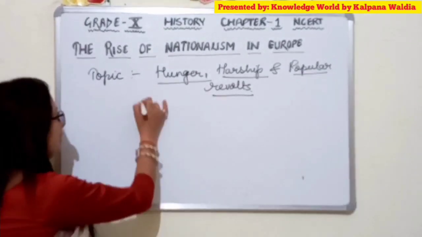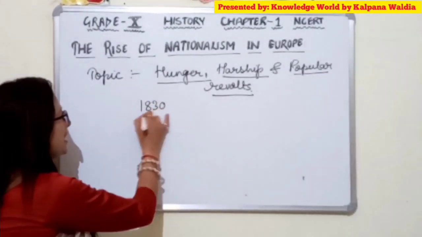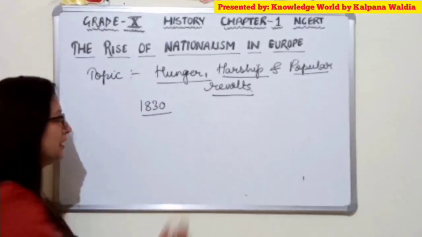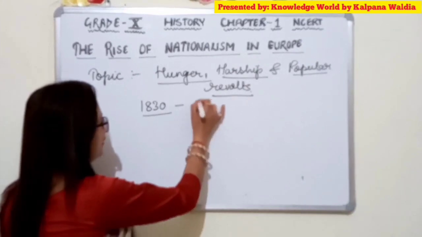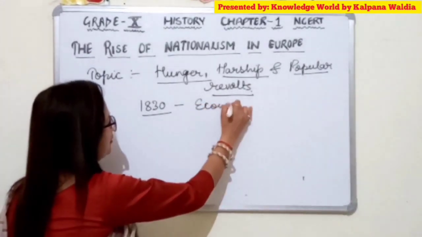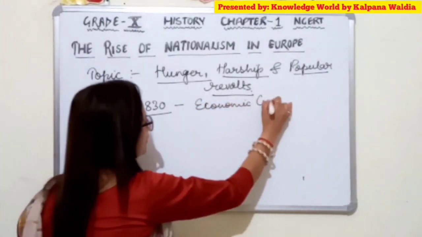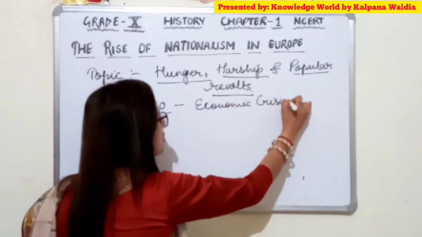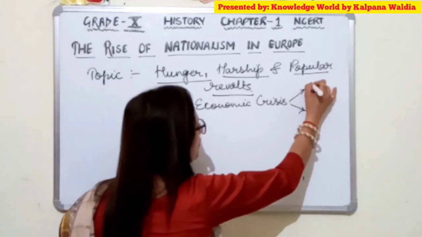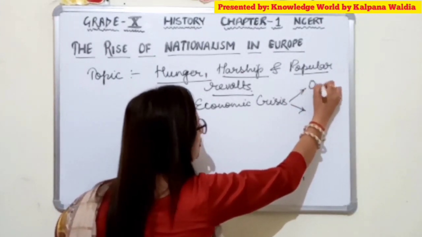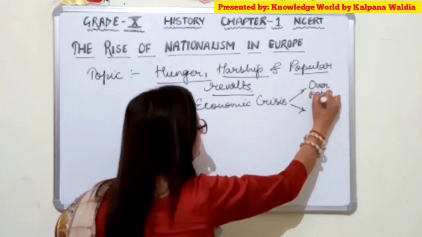Around the 1830s, when we see the complete scenario of Europe, we find that Europe was under a great economic crisis. How was this crisis taking place? Two reasons were behind this. One was growth of population, or we may say overpopulation.